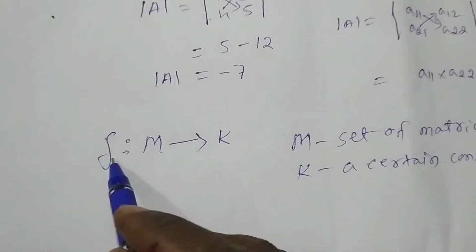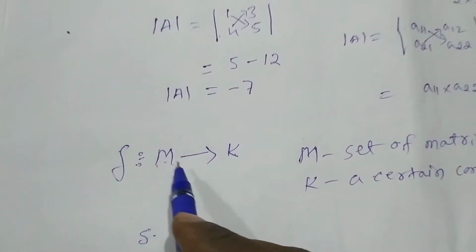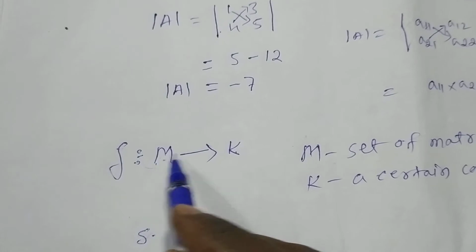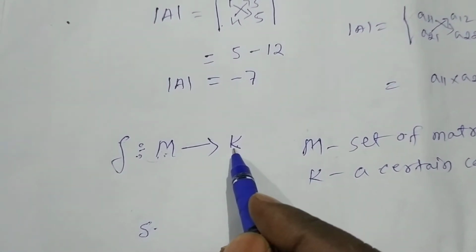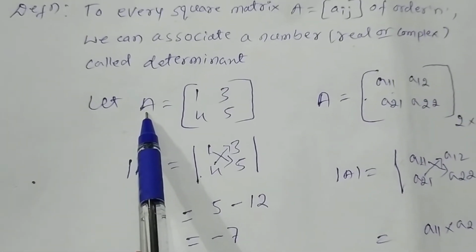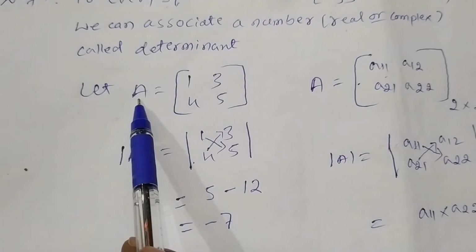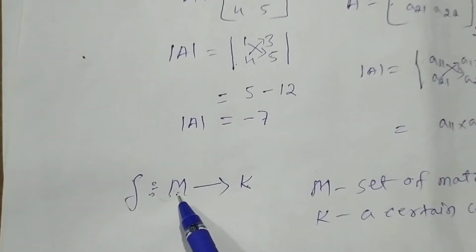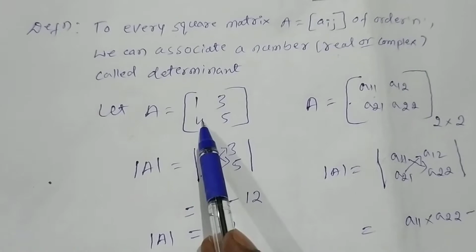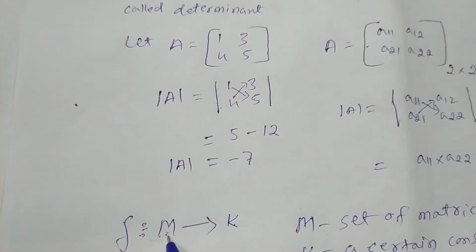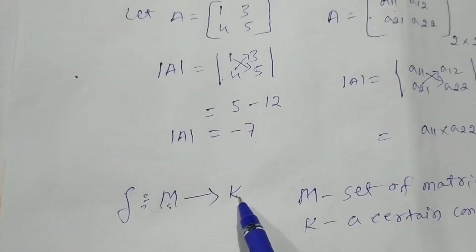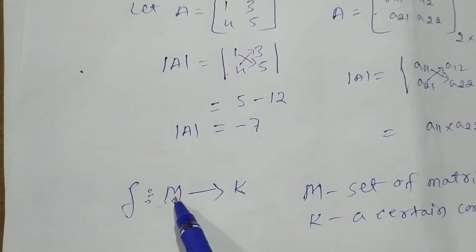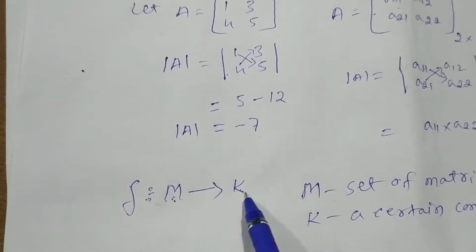So the function from M to K, where M is the set of matrices and K is the number obtained from the matrices. For example, A is a matrix of order 2 cross 2 in the set M, and -7 is the constant K. So M is the domain and K is the codomain or range.